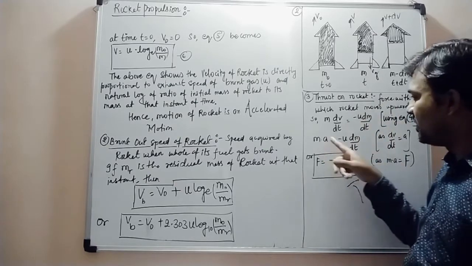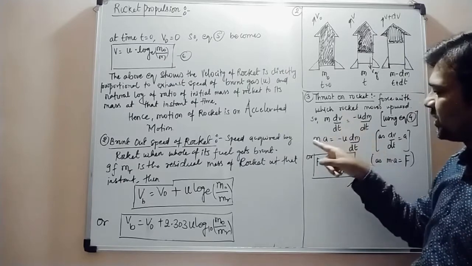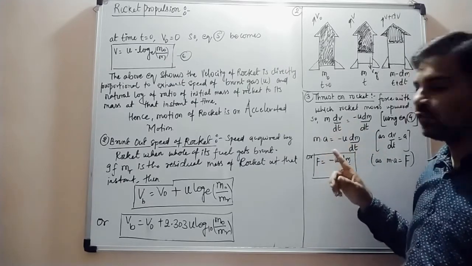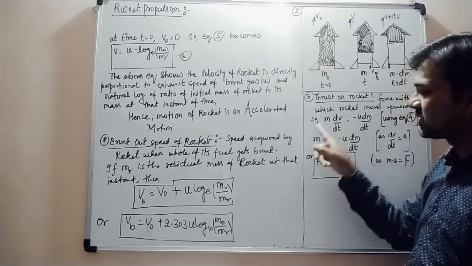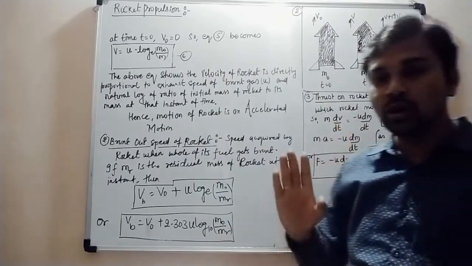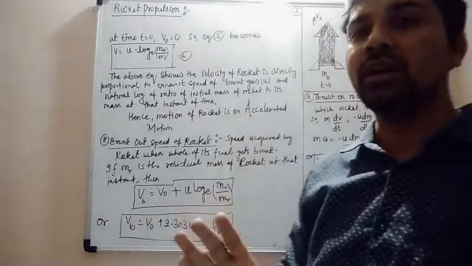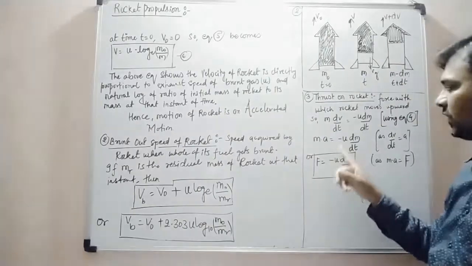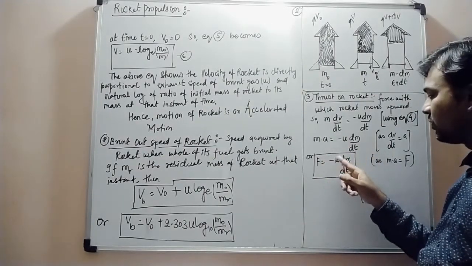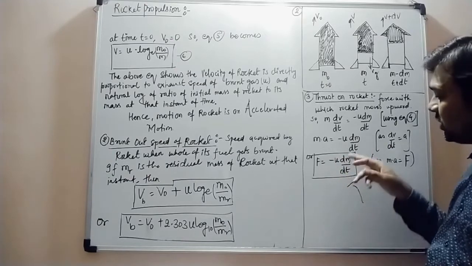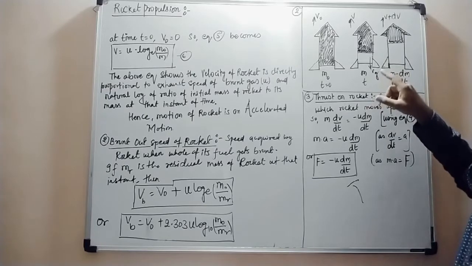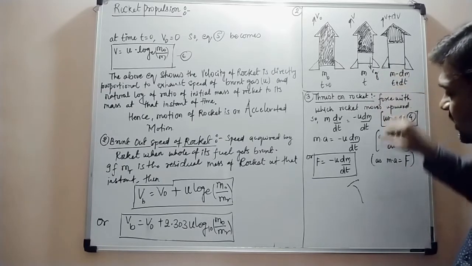Now what is m into a? The a comes from dv/dt. Mass into acceleration gives you the force. This comes from Newton's second law. So in the entire rocket propulsion, Newton's second law as well as the law of conservation of linear momentum are at work. So m a gives the force, and the other side remains as minus u dm/dt.